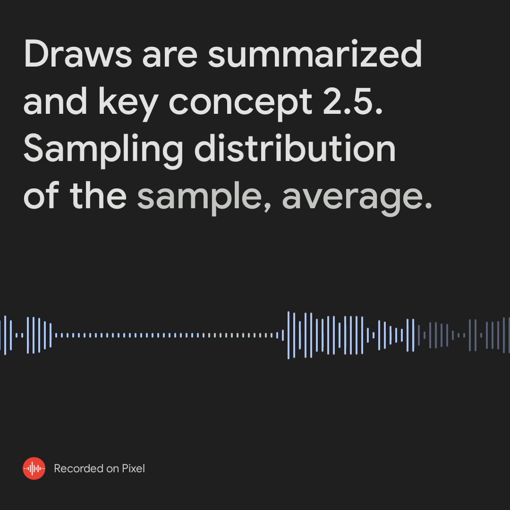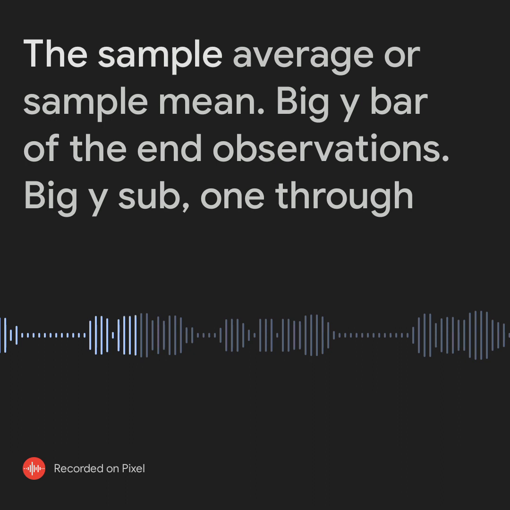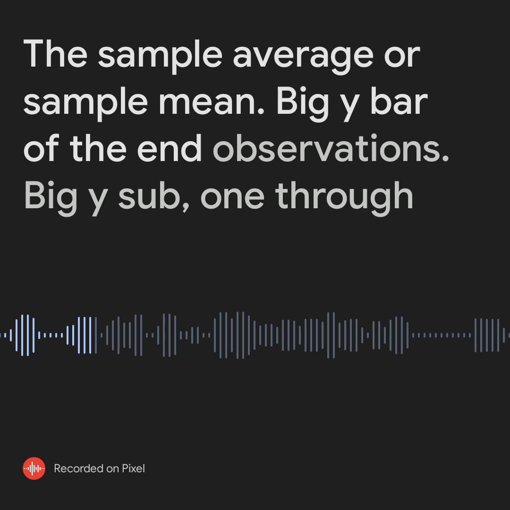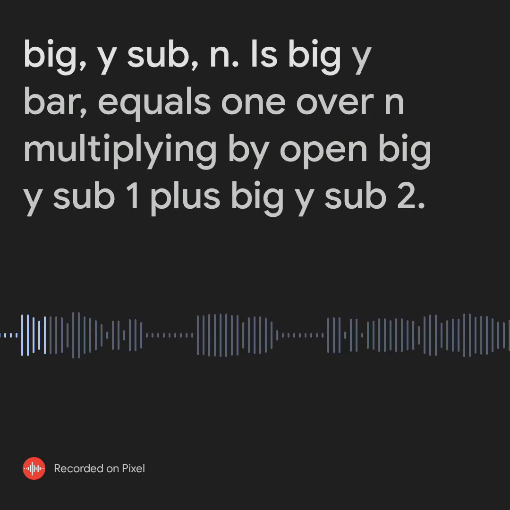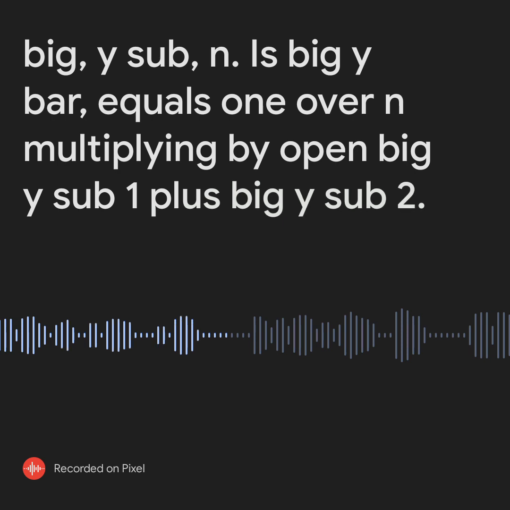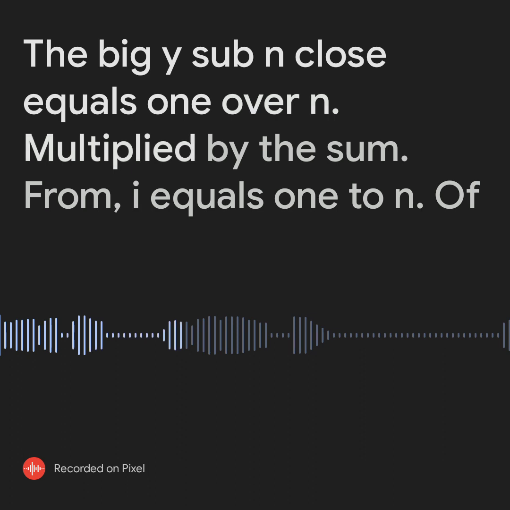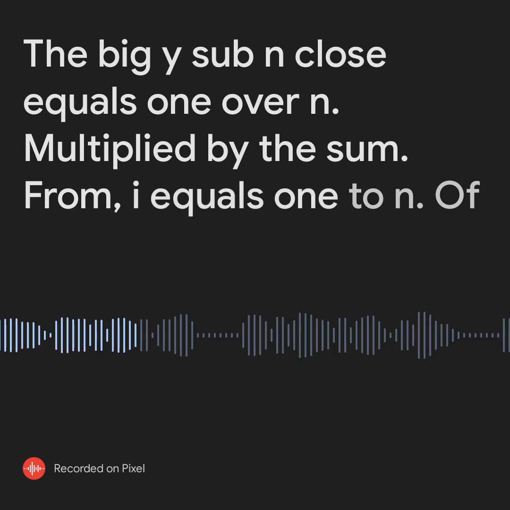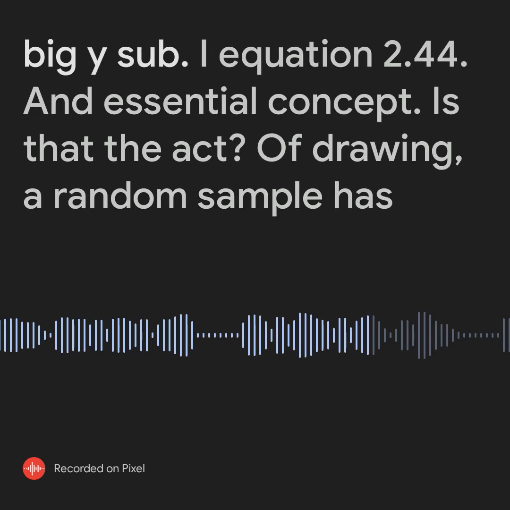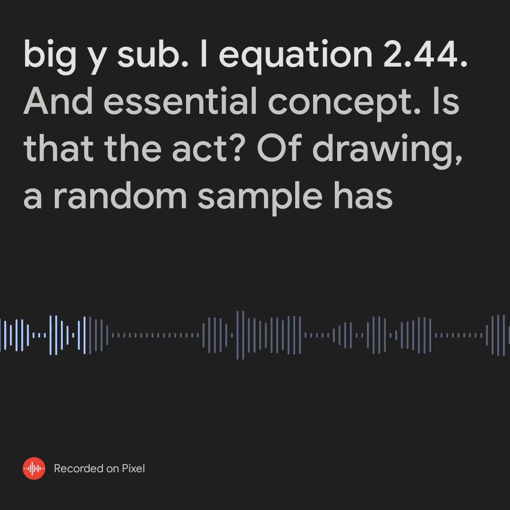Sampling distribution of the sample average. The sample average or sample mean, Ȳ, of the n observations Y₁ through Yₙ is Ȳ = (1/n)(Y₁ + Y₂ + ... + Yₙ) = (1/n) times the sum from i = 1 to n of Yᵢ, equation 2.44.